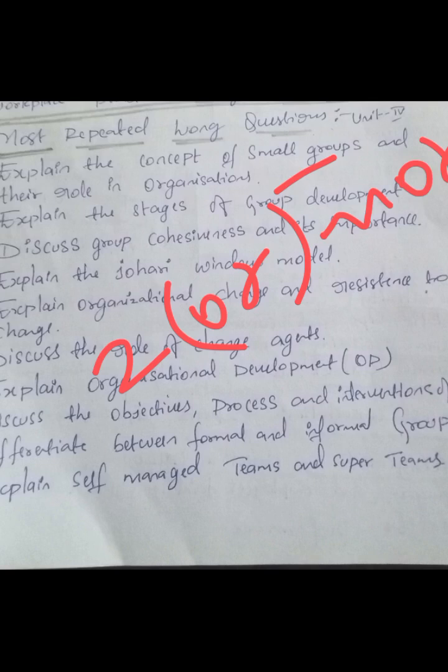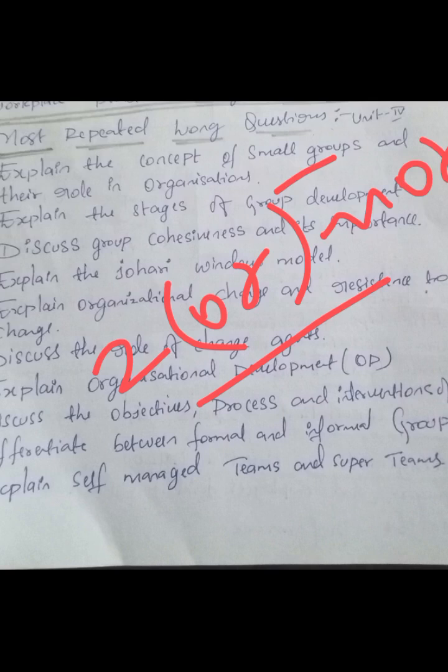In small groups, for example, there are formal groups, informal groups, self-managed groups, super groups. Various groups like this directly or indirectly help the organization. We are talking especially about group dynamics in this unit, right? So that's what has been asked: the concept of small groups and their role in organizations.